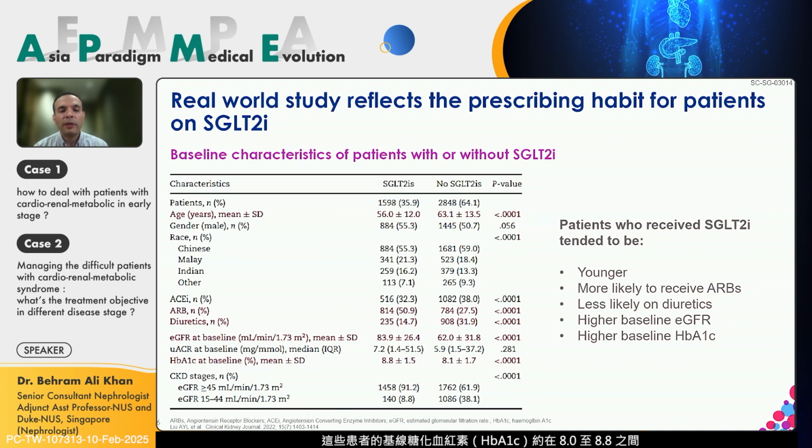And the hemoglobin A1Cs at baseline were around the 8 to 8.8 range. We found that patients who were younger and who were counseled on the effects of being on SGLT2 inhibitors for a longer period of time, which would delay their dialysis, tended to be more compliant and more open to receiving SGLT2 compared to the older patients who were nearer to their journey to dialysis.